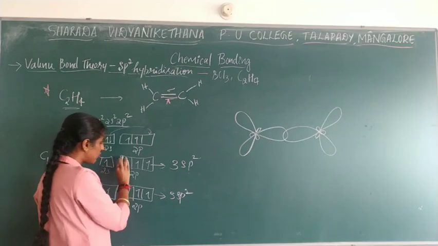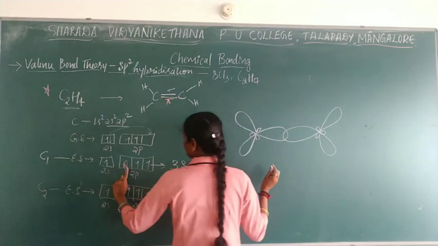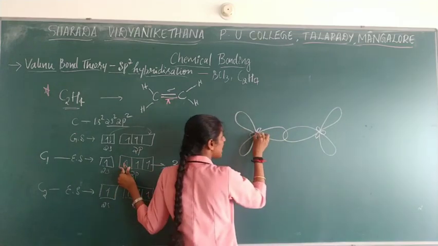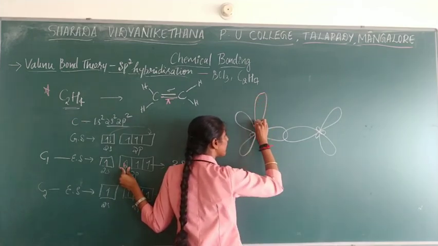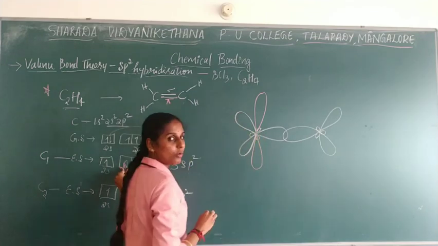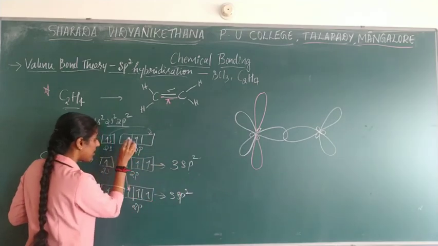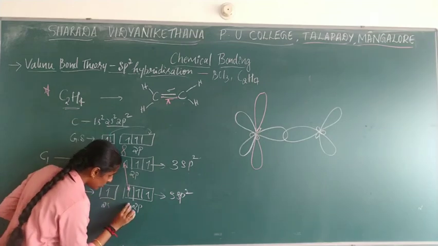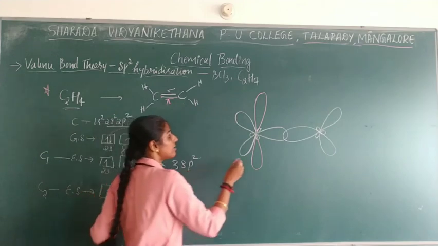So these two electrons also you need to show. How are you going to show? Say this p orbital. This is nothing but p orbital, right? For this carbon it is present. It should be shown in this way. Both are having a bigger role. You know the p orbital, whenever you are drawing, how do you draw it? In this way, and the two lobes should be the same. So this p orbital you draw in this way, with two lobes the same. This should be drawn for the other carbon.